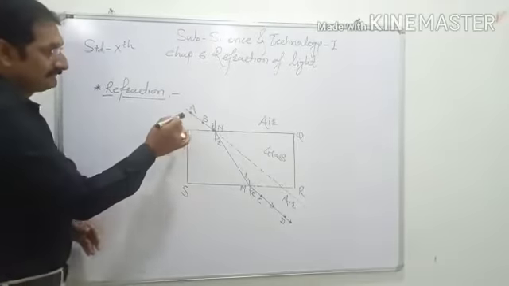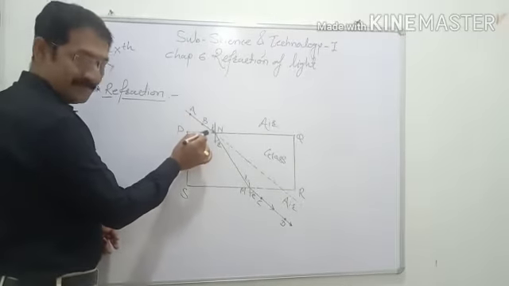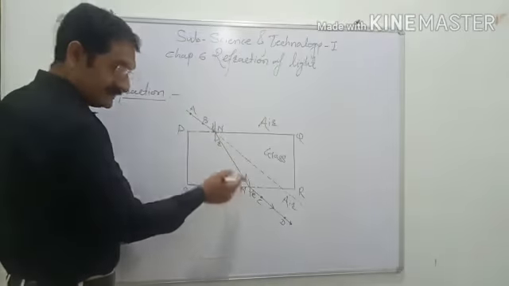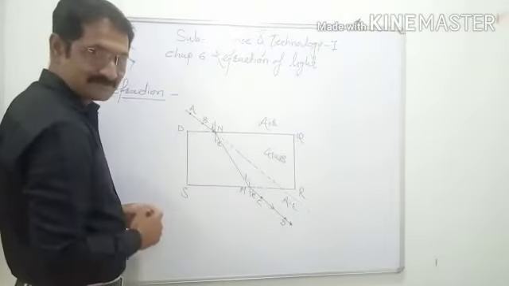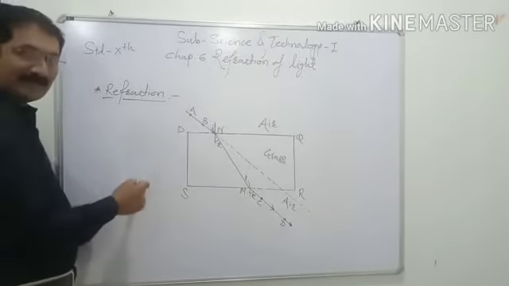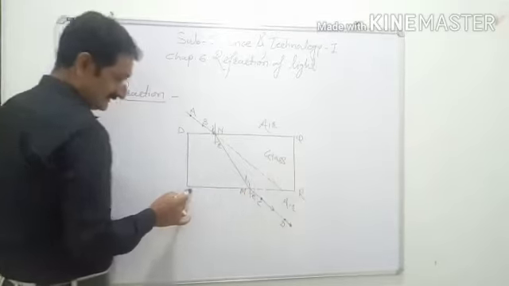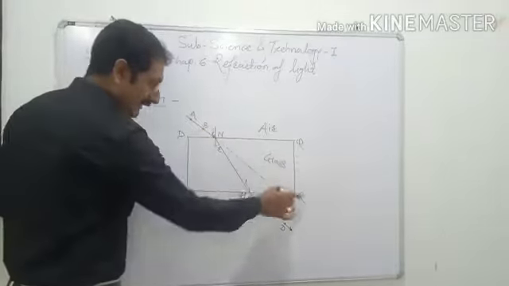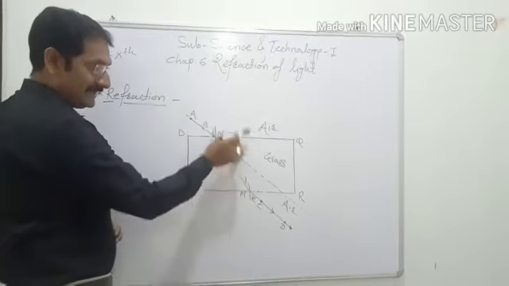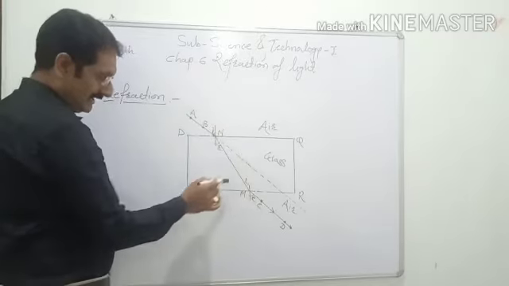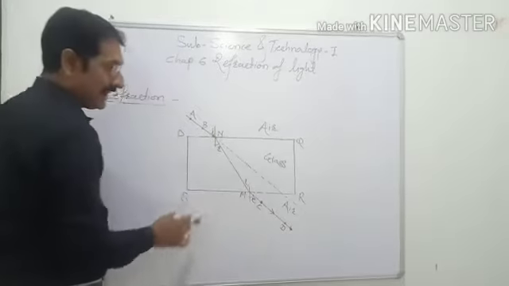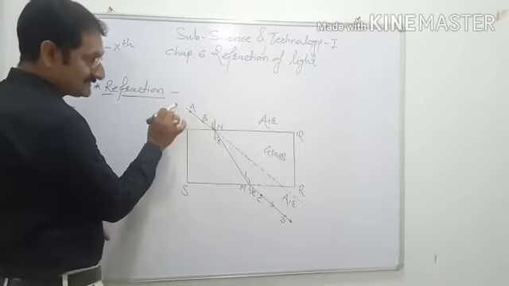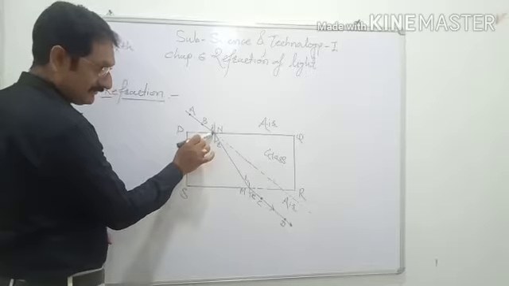Refraction means, just listen: when light travels from one transparent medium to another transparent medium, it changes its direction. This process is called refraction. Observe this activity, in which PQRS is the outline of a glass slab. The area inside PQRS is glass, and the area outside PQ and outside SR is air.